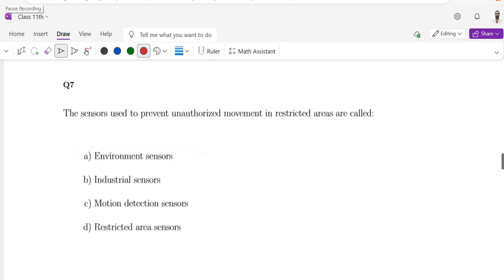Question number 7. The sensor used to prevent unauthorized movement in a restricted area is called environment sensor, industrial sensor, motion detection sensor, or restricted area sensor. The correct option is motion detection sensor, because unauthorized movement is detected by this one.